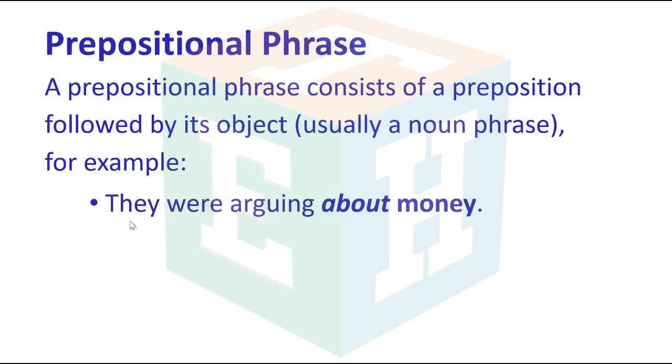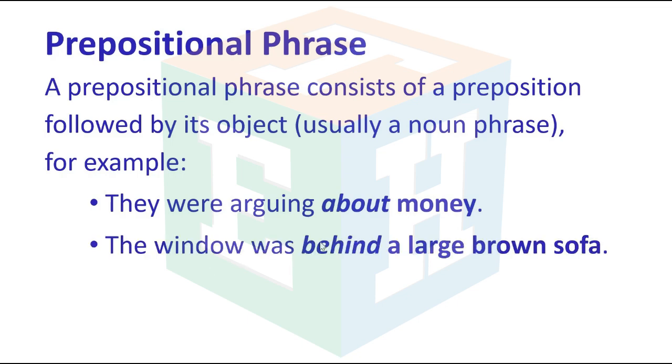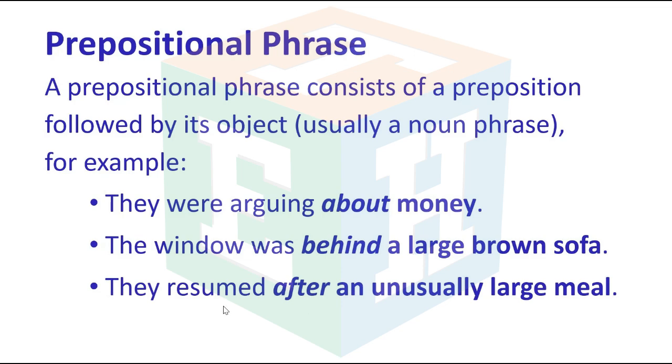For example, they were arguing about money. The window was behind a large brown sofa. They resumed after an unusually large meal.